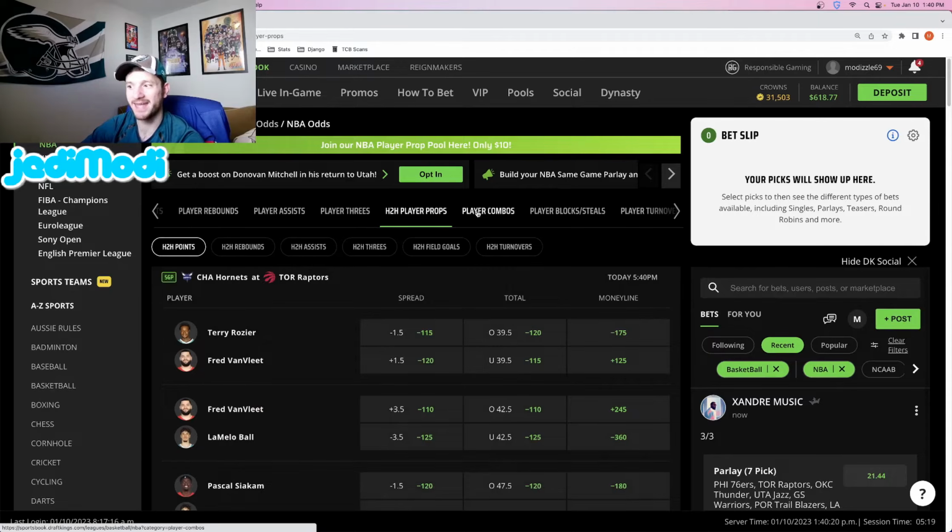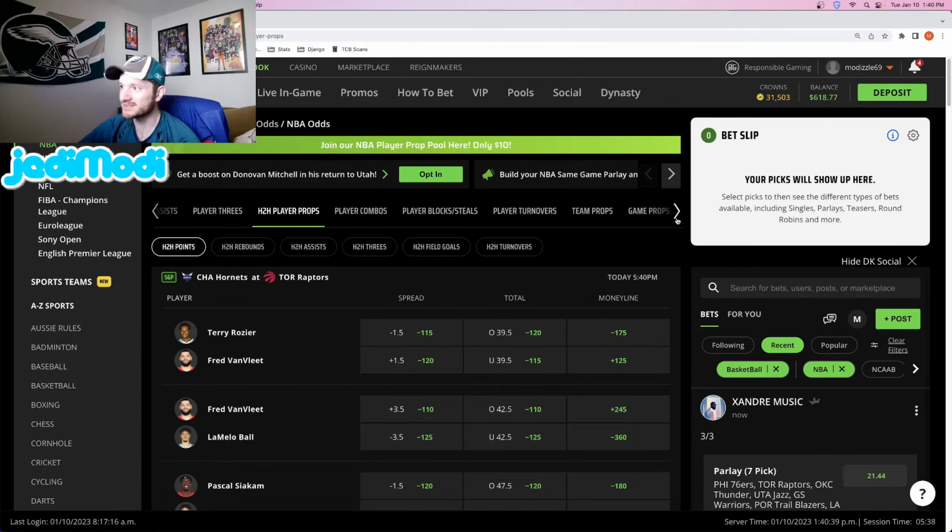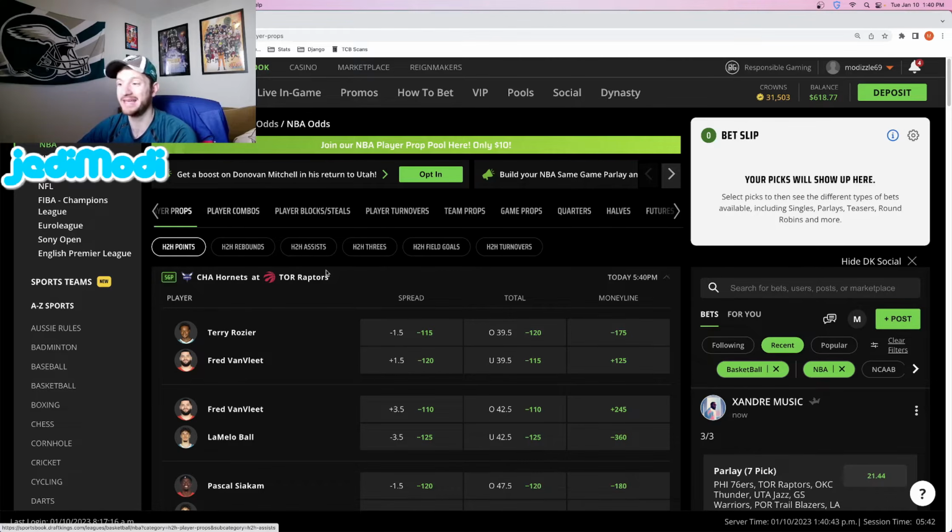I also like the head-to-head player props as well. You can do like spread, total, and money line on head-to-head points, assists, rebounds, which is really cool. So it's like they give you these main lines specifically for head-to-head matchups, which again, I think that's really cool. And then, yeah, it's a really easy way to look at all markets for all the games on one screen.